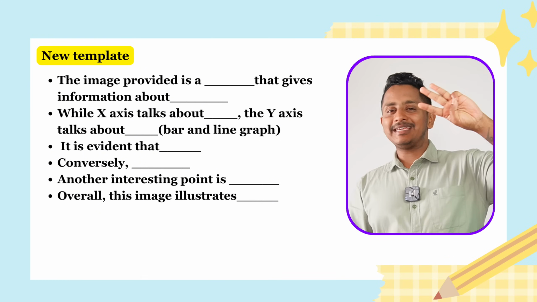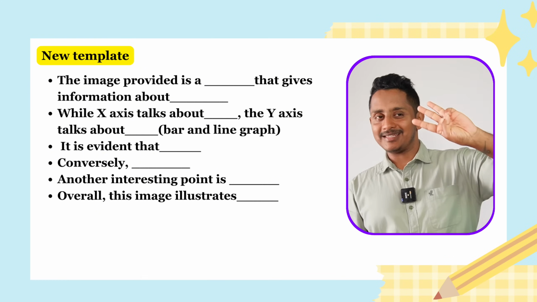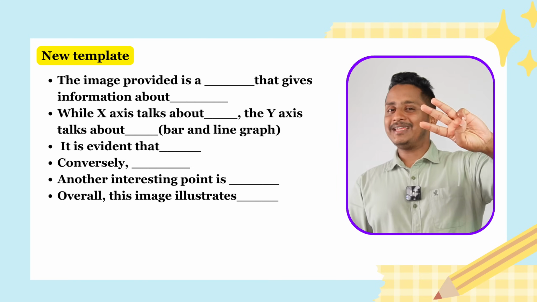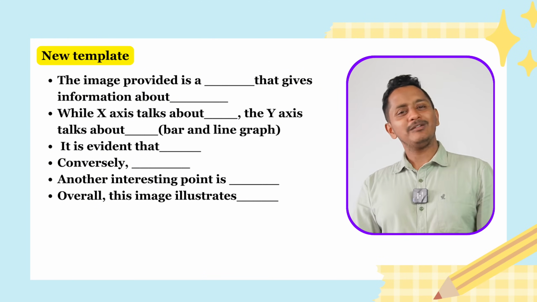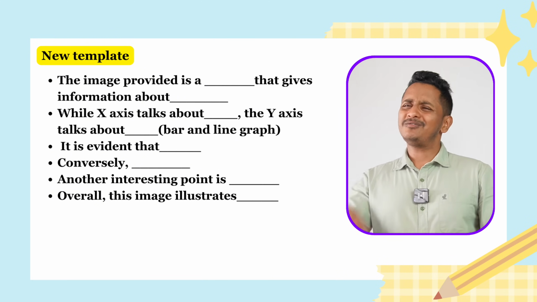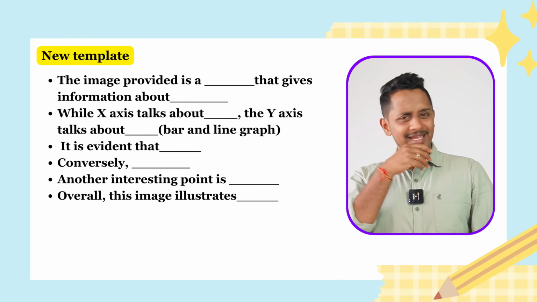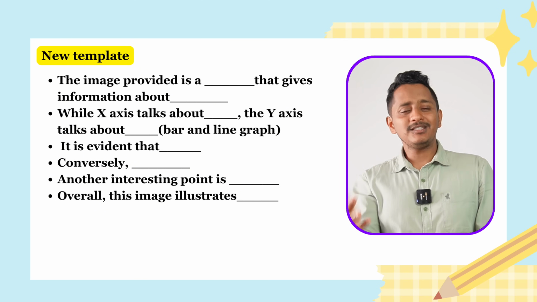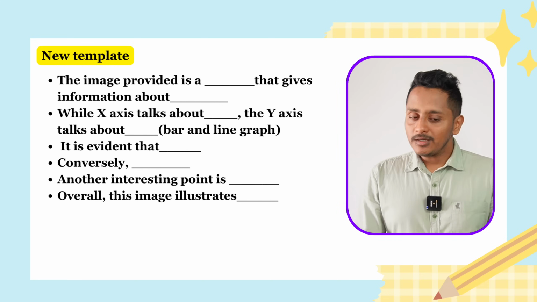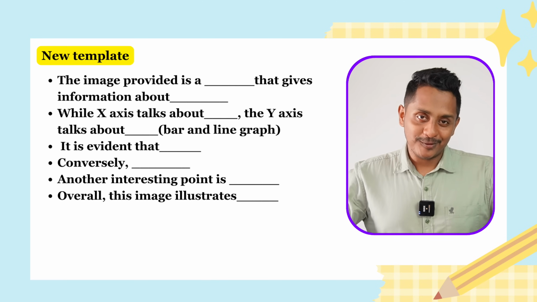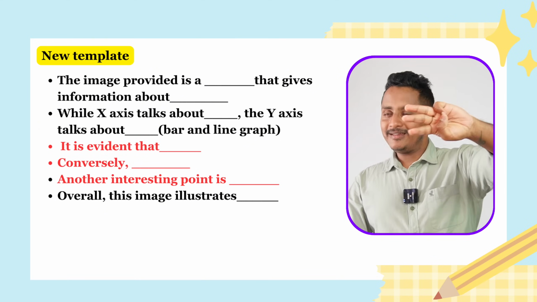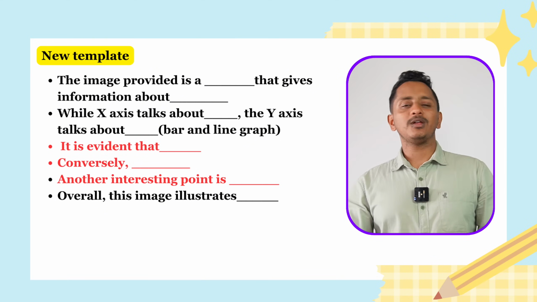And then 3 key sentences, lengthy sentences. It is evident that, conversely, another interesting point, are the 3 main big sentences. This only will cover some 15 to 18 seconds or 20 seconds. The remaining part from the image, you will speak the heading and x-axis, y-axis, another 10-15 seconds, 30-32 seconds ideal. Overall, this image illustrates. Here your own brain will be used only for it is evident that, conversely, another interesting point. If you speak 3 sentences, I'm telling you, you're going to get this score.